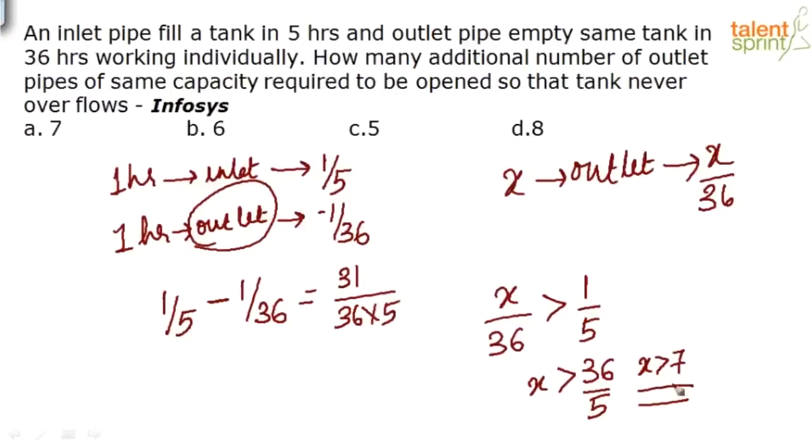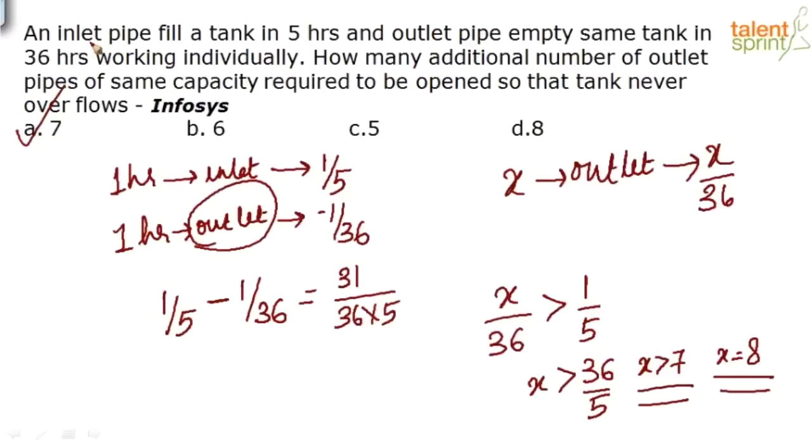So x is greater than 7 means what is the smallest possible value? I can say when x is equal to 8, right? The tank will not be filled. But here in the question, we are already given one pipe, and they are clearly asking us how many additional number of outlet pipes are required. So already you have one outlet pipe, totally you need x outlet pipes. So how many additional pipes are required? There are 7 additional pipes which are required.